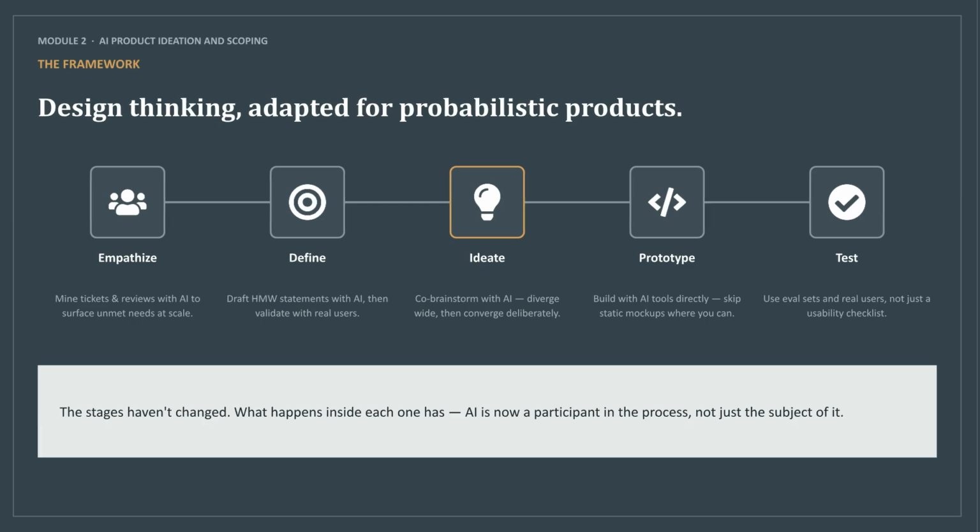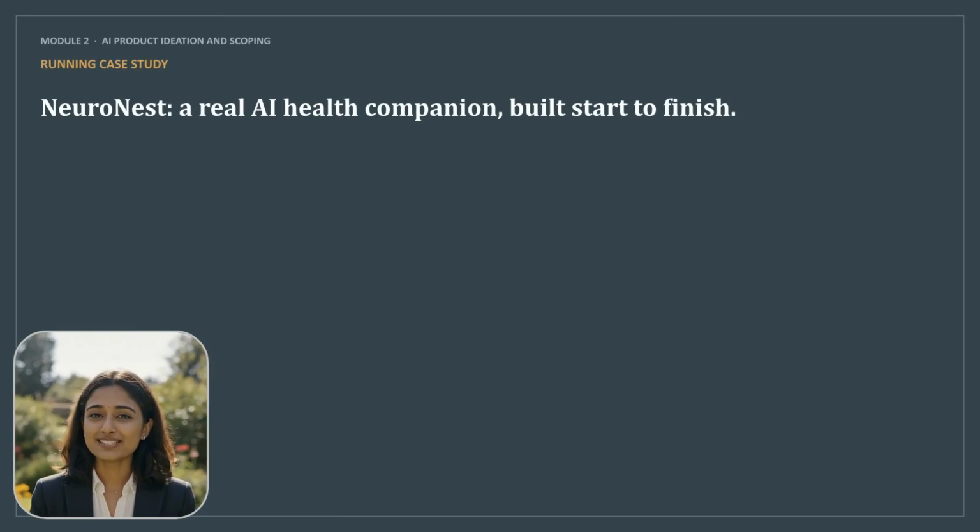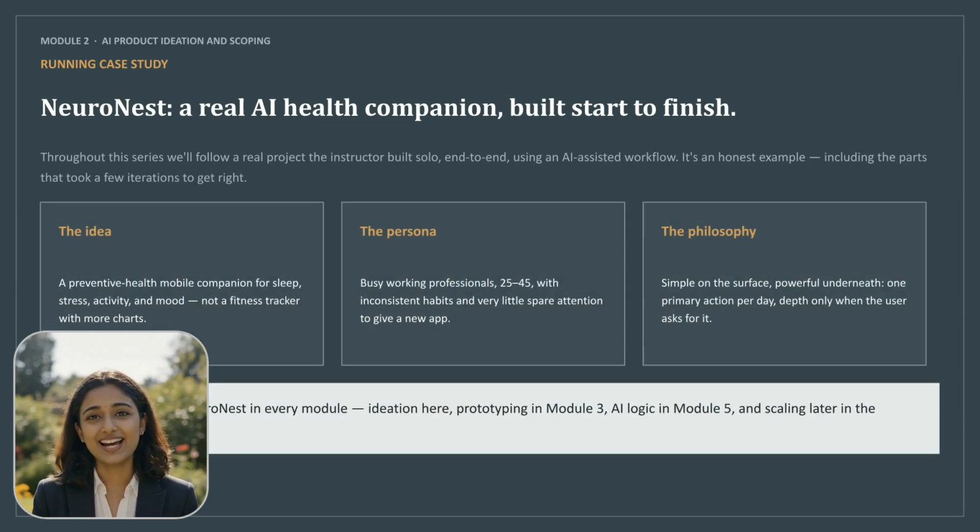To guide us, we are following Neurons, a real preventative health mobile companion. Designed for busy professionals aged 25 to 45, it focuses on one simple action per day. We will revisit this case study in every module, from ideation and prototyping to logic development and scaling.